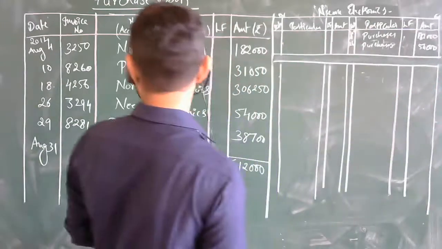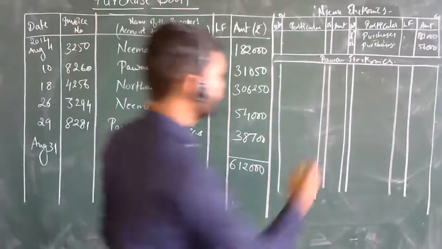Then next one is Pawan Electronics, as usual the same. 2014, credit side only.